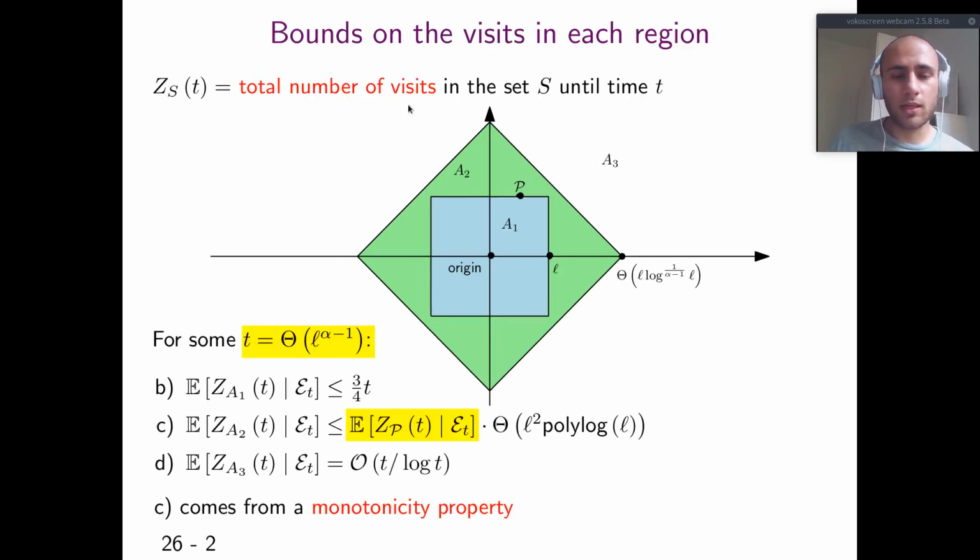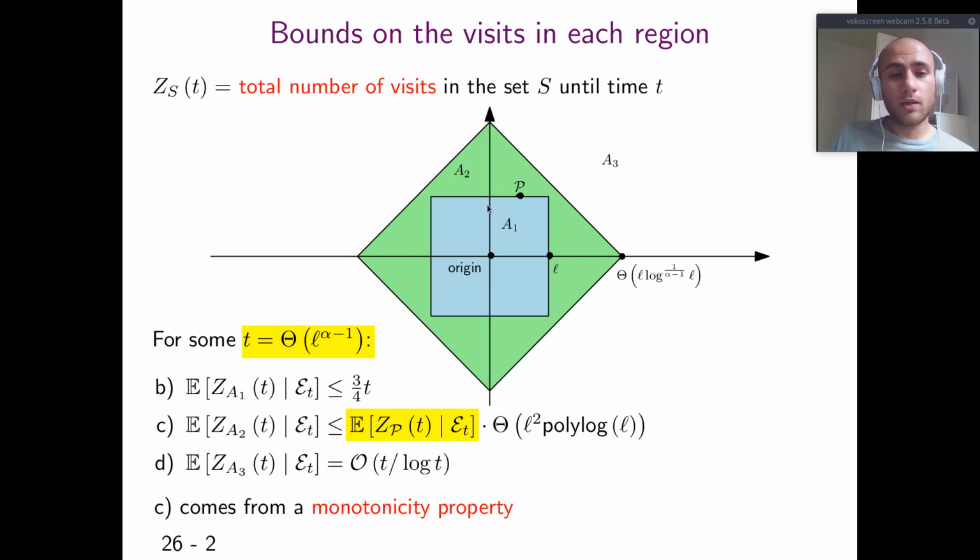We bound the total number of visits in each of these three sets for a time that is equal to L to the power of alpha minus 1. The number of visits to A1 in expectation is at most a constant fraction of the total time. As for A3, the total number of visits is at most t over log t.